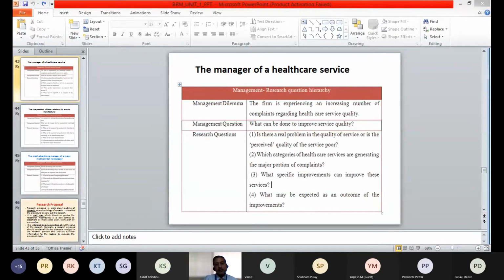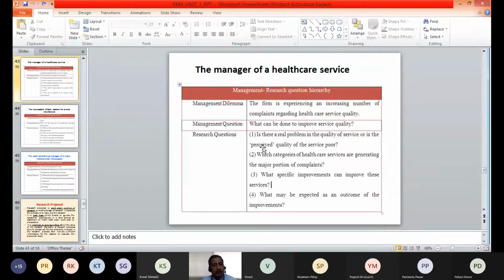Is there a real problem, or is it a perceived problem, where people are feeling that there is a problem? Sometimes the quality of the service is good, but people do not understand the reasons behind it, or why that particular service is being offered. In healthcare services, most of the time this happens.